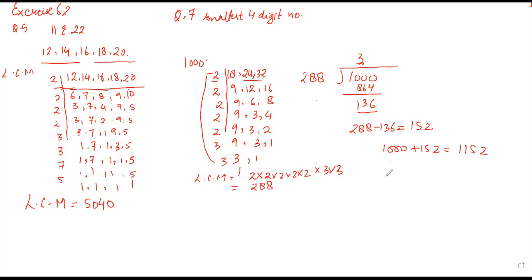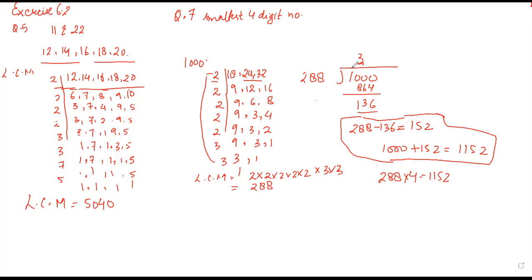Okay, so like this. Acha, if you don't want to do this type of thing, there is one more short trick. Because you are supposed to find the 4-digit number, you can see the next number will be 4, so just multiply by 4. 288 into 4 will give you 1152. So directly you can write it from here, because this is 3, so obviously the next number will be the exactly divisible one.